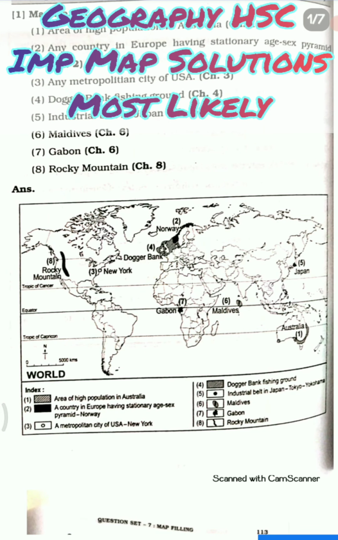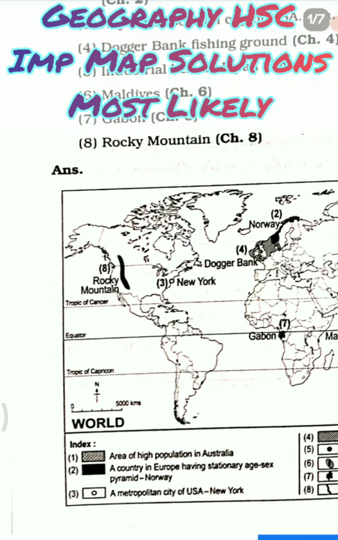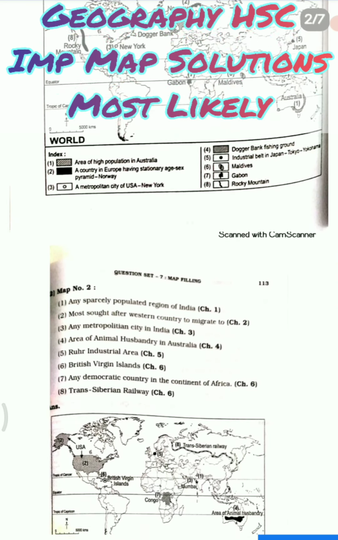Then we have Gabon. So Gabon is denoted here. You can see it, number 7. And then we have Rocky Mountains. So Rocky Mountains are denoted here. You can think of Rocky Mountain as important. It is most likely to be asked. Okay. Now we'll come across the second map.